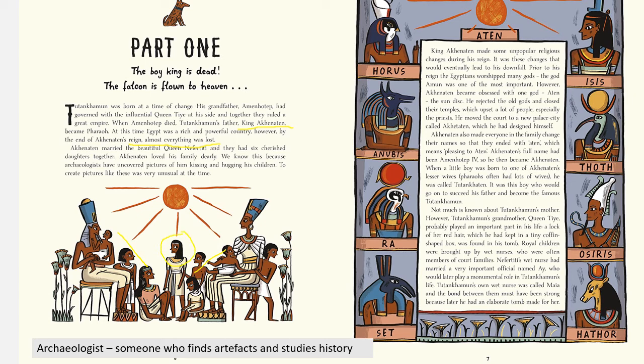Okay. I'd like you to add a word to your glossary here, and the word is archaeologist. This is going to be very important as we're studying this book and studying Egypt. An archaeologist is someone who finds artifacts and studies history. So these are the people that go digging around for the things that we can go and see in our museums. Pause the video while you're writing down archaeologist and the definition in your glossary.